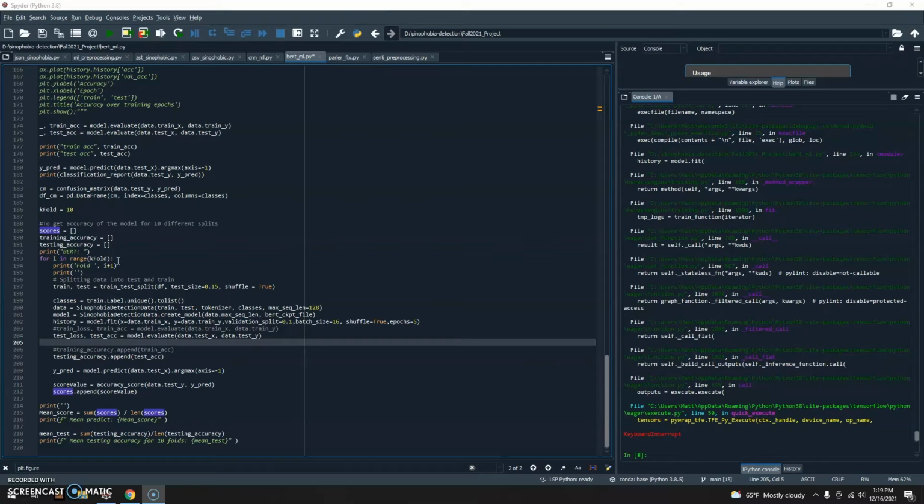We use 10-fold because many other researchers use this, and it basically encompasses the entire set of data, so we can see if there's any problems. Once again, we didn't create too much on this end. We did add a few things and we just tweaked some of the hyperparameters such as the test size, max sequence length, validation split, epochs, and so on to get the best possible accuracy.